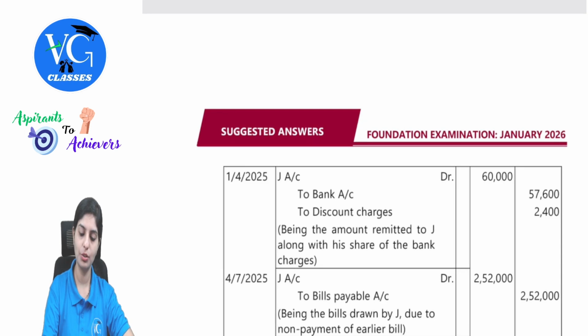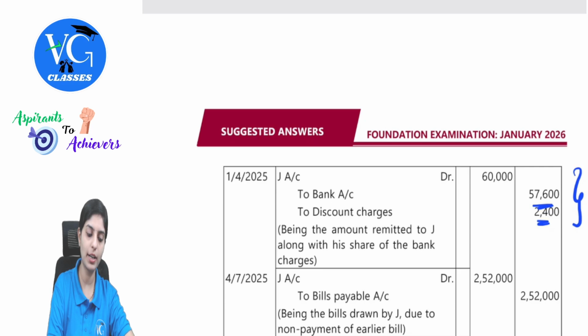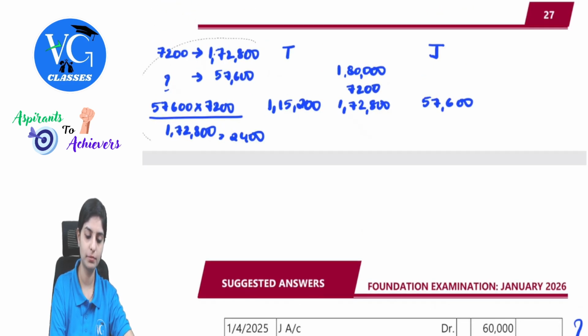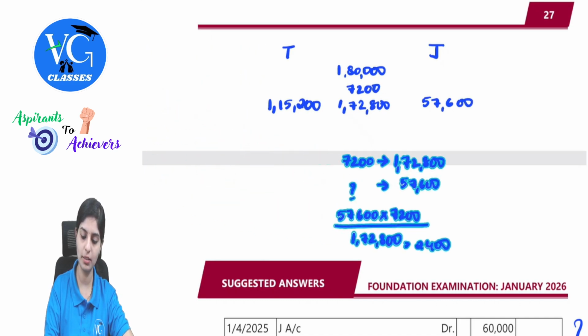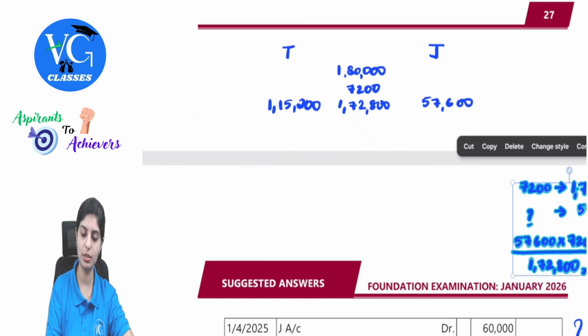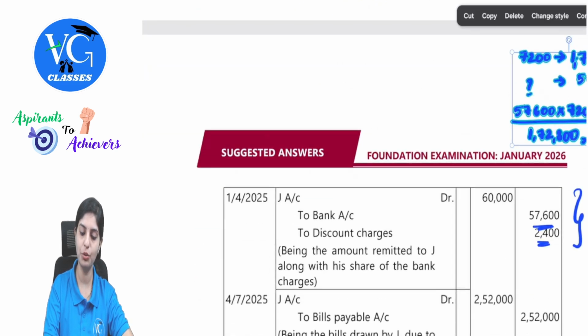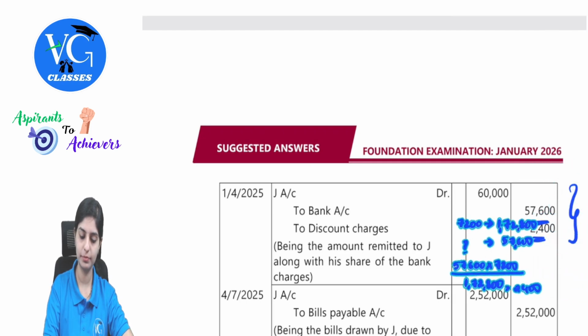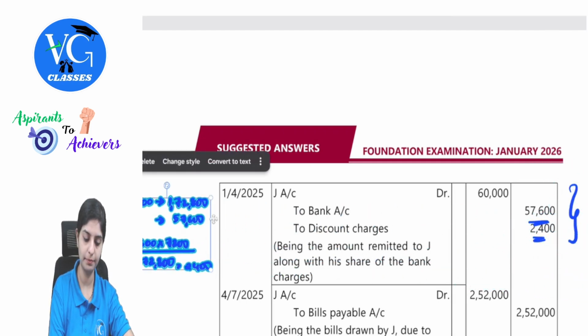J account debit to bank account, to discounting charges. 57,600 was given to us in the question. 2,400, how do we find this? So this is the working to find this 2,400. So this becomes pretty simpler for you to consider. I will just mention it here.